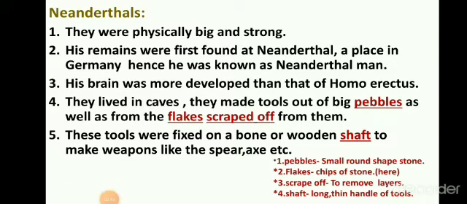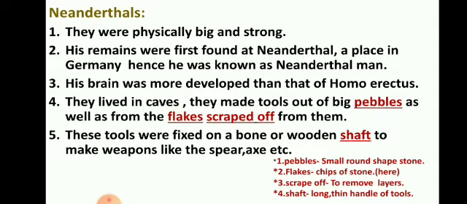Now as he has a more developed brain, he has used it very skillfully. We have seen Homo erectus made hand axe, which was more symmetrical than the tools made by Homo habilis. His remains were found in the continents of Africa, Asia and Europe, whereas Neanderthal is a place in Germany where the remains of this human, the next stage of evolution, were found.